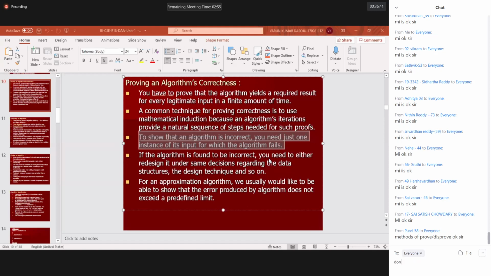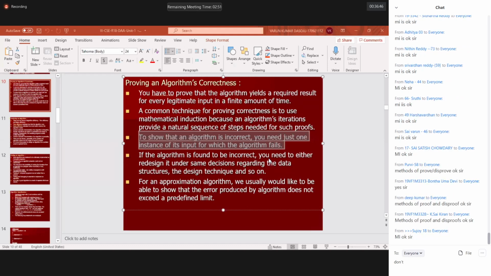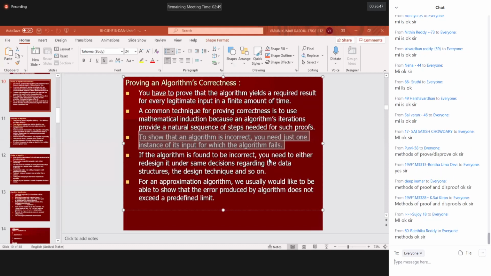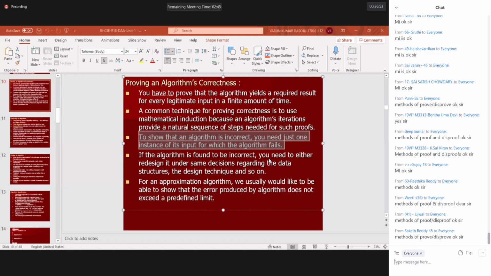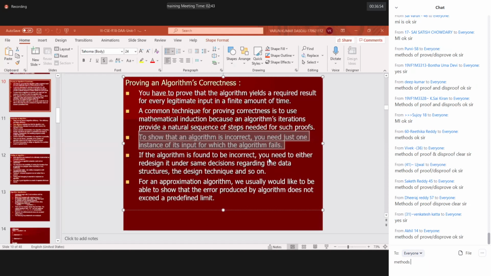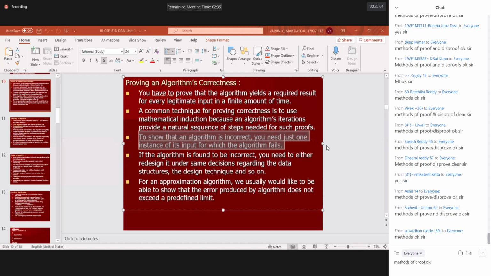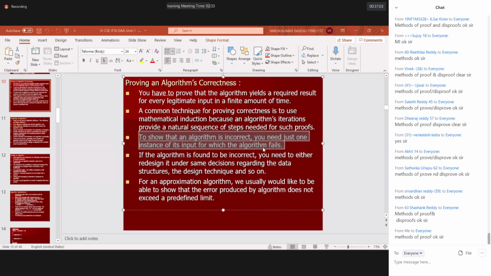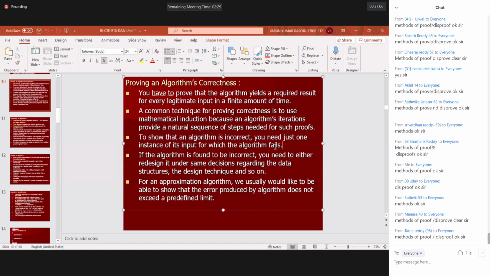In the methods of disproof, we have one method: disprove by counter example. A statement will be given to you. You will write an example, and that example will not satisfy the given statement. Then we can say the statement is not true. The same idea applies to showing an algorithm is incorrect: just one instance, that is one input, for which the algorithm fails.